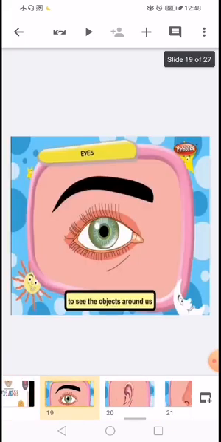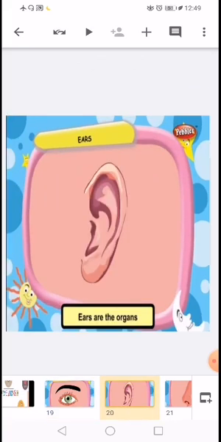So first come to the eyes. Eyes help us to see the objects around us. Eyelids protect the eyes from external danger. Okay, so what do eyes do? They help us to see things. Whatever things are around us, we can see them with the help of our eyes. Eyelashes prevent dust from entering our eyes. The next one is ears. Ears are the organs which help us to hear the sounds created around us.